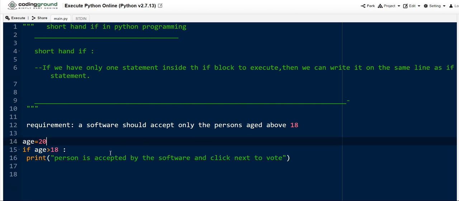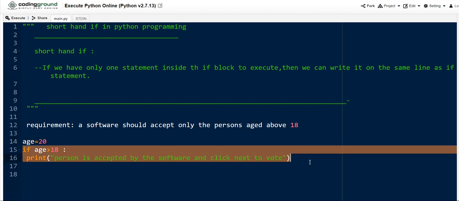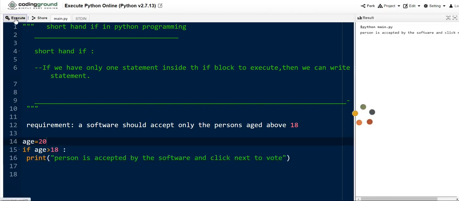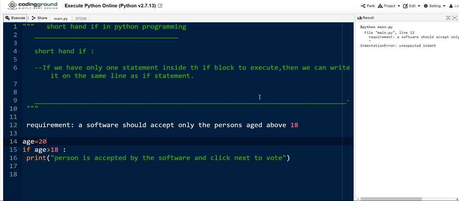In this case, if the block contains only a single statement, we can replace the two lines of code with a single line. So here these two lines can be replaced with a single line. Let me execute this first, and then we can go for the shorthand if concept. Here I'm executing this code.